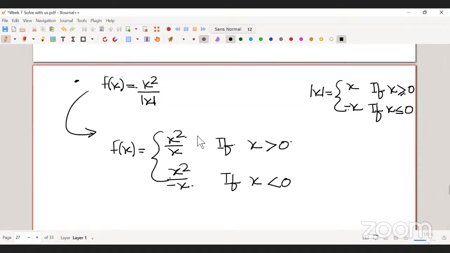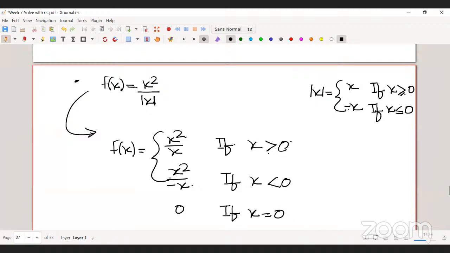Here I cannot write x greater than or equal to 0, because then I'm in trouble, coming to 0 by 0. So I would have to write x equal to 0 separately.